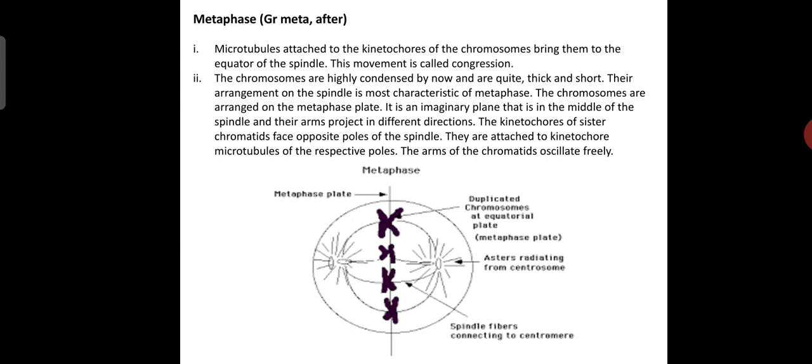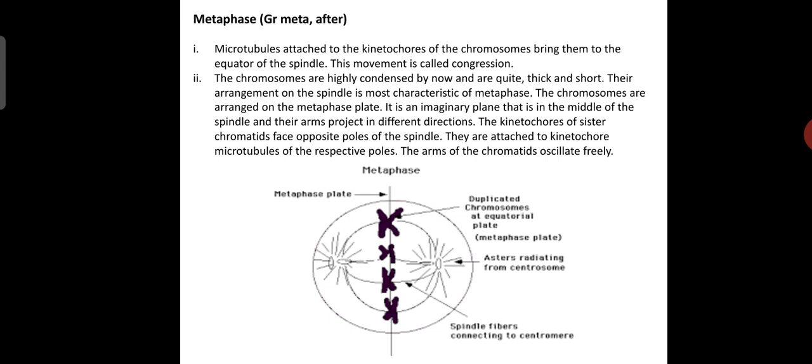So the chromosomes are arranged on the metaphase plate, which is an imaginary plane in the middle of the spindle, with their arms projecting in different directions.